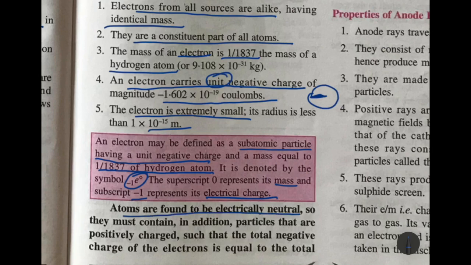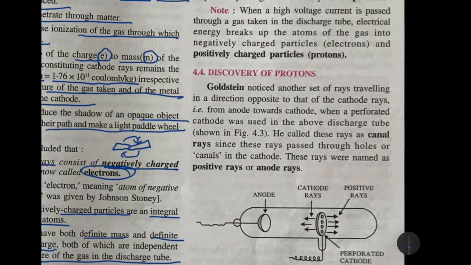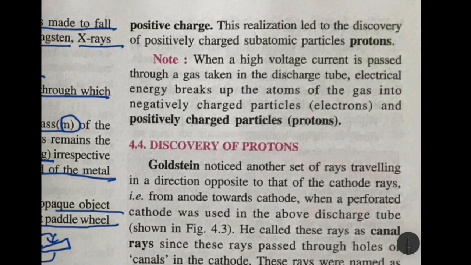So it was concluded that in addition to the negatively charged electrons just discovered, positively charged particles should also be present, so that they cancel the charge and the atom becomes electrically neutral, with the total negative charge of the electrons equal to the positive charge.